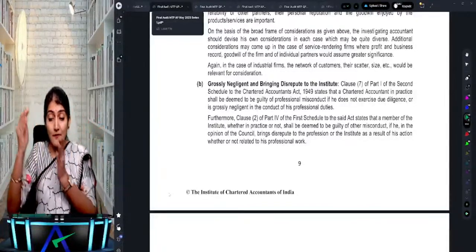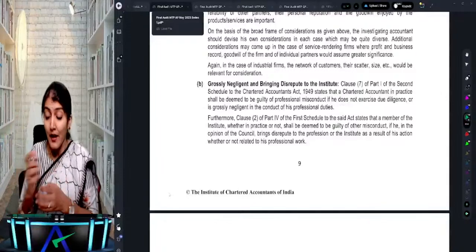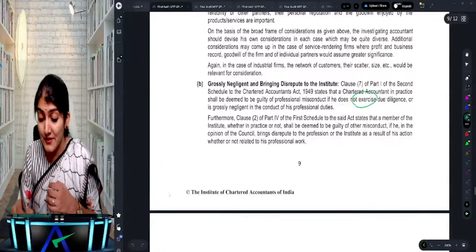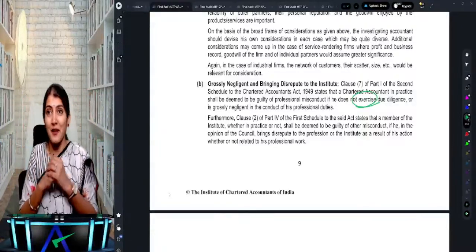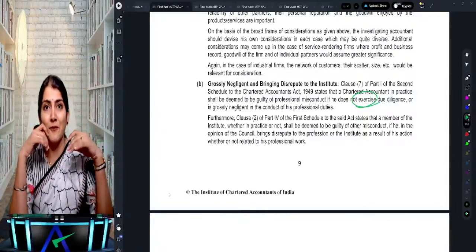Right? So clause 7 part 1 of the second schedule: does not exercise due diligence or is grossly negligent in the conduct of his professional duties. Many of you, 712 is applicable.